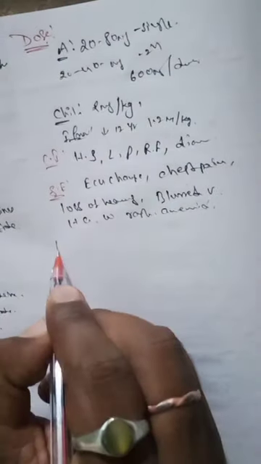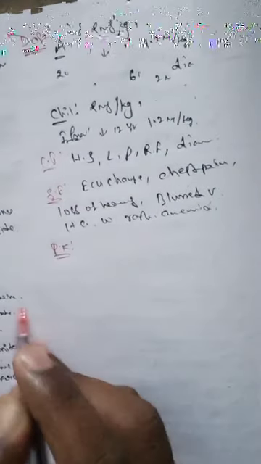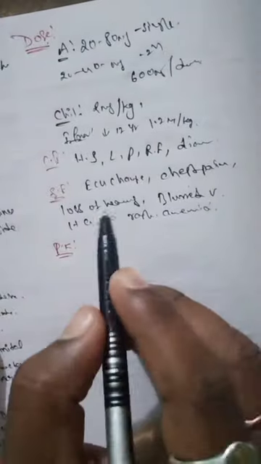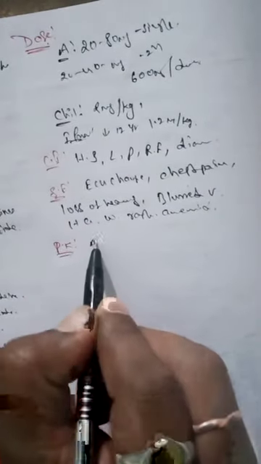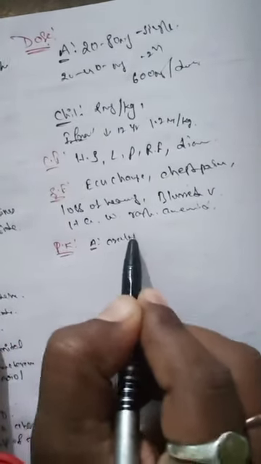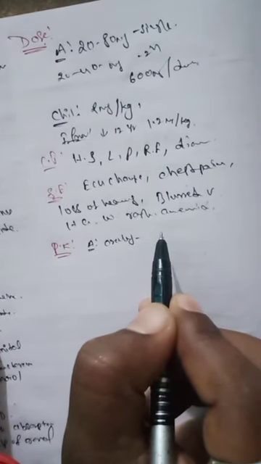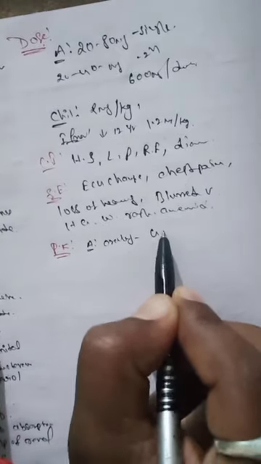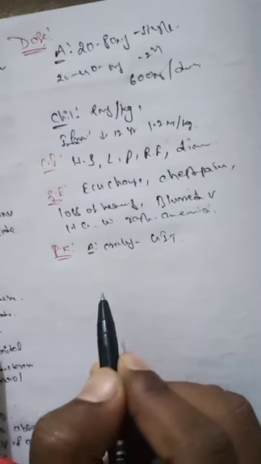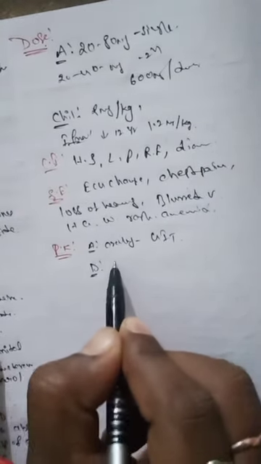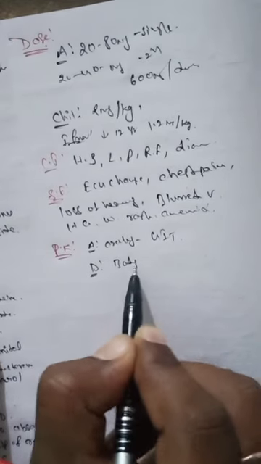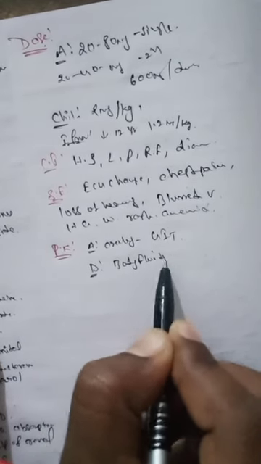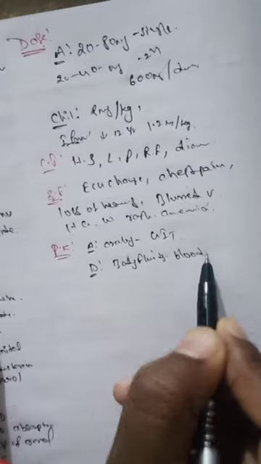And the next one, what about the pharmacokinetics? This drug is administered orally. It is well absorbed from the GIT tract only, and distributed through the body fluids, especially including blood.